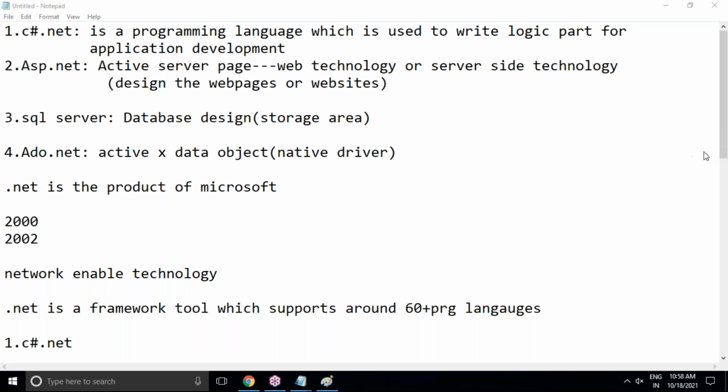Sir, in any scenario, we don't use a database other than SQL Server in .NET, right? We can use Oracle also. You can use Oracle, you can use MySQL. .NET supports literally any database. But in real time, coming to projects, SQL Server will be the choice, right, sir, for .NET? Mostly, .NET applications will recommend SQL Server database. But unless the client specifically wants Oracle, then you should go with Oracle. No issues at all.